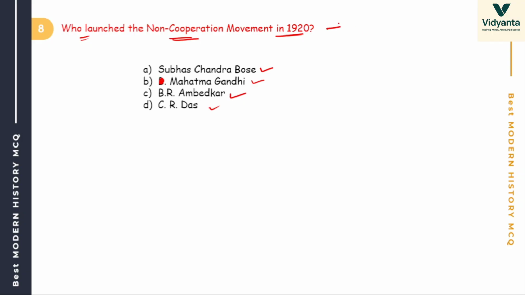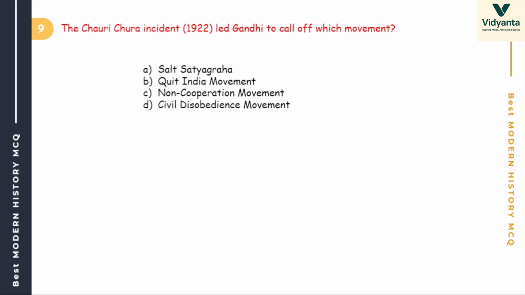Non-cooperation movement is related to the Khilafat movement and the Rowlatt Act. Remember these two. Khilafat movement support. Everybody knows it is Mahatma Gandhi.